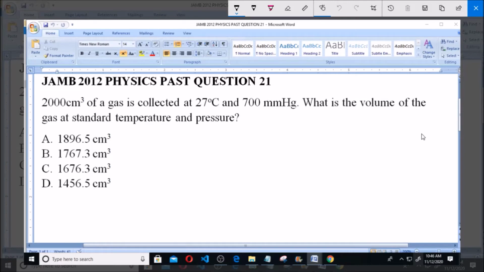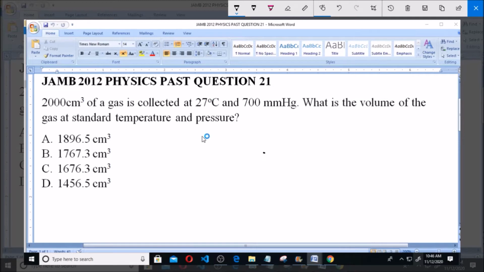A. 1896.5 centimeters cube. B. 1767.3 centimeter cube. C. 1676.3 centimeter cube. D. 1456.5 centimeter cube. So this is actually under the general gas equation or the general gas law, and it is